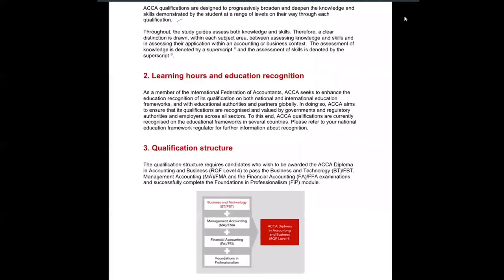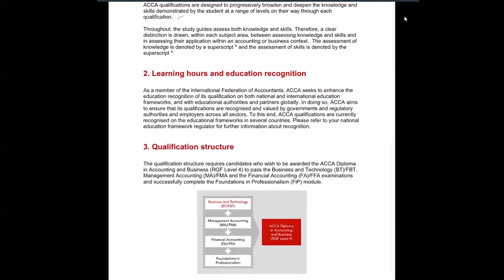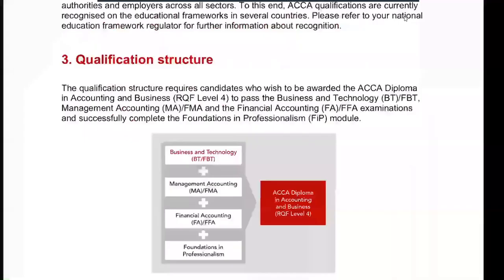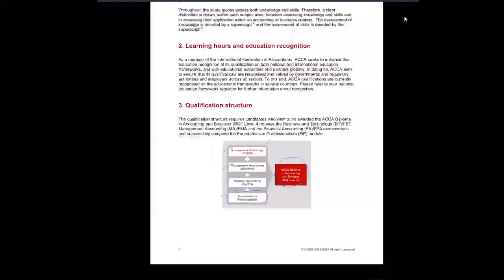Moving on, if we see the qualification structure, after passing these papers, Business and Technology, Management Accounting, Financial Accounting, and this is one of the courses of ACCA Foundations in Professionalism, you will be awarded an ACCA Diploma in Accounting and Business. So you need to pass all three of them plus this foundation course. We are studying Business and Technology at the moment, so we will see what lies ahead in this course.